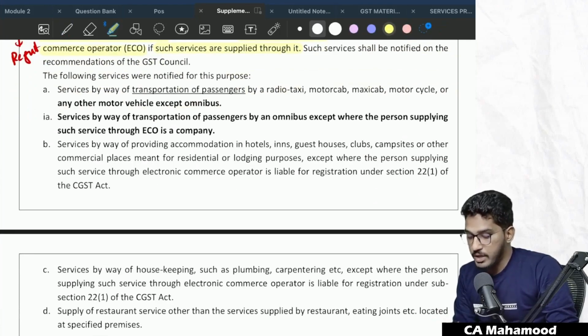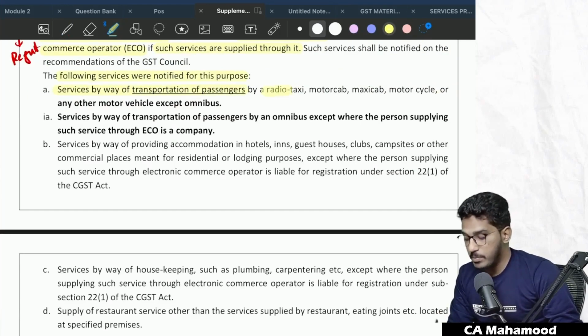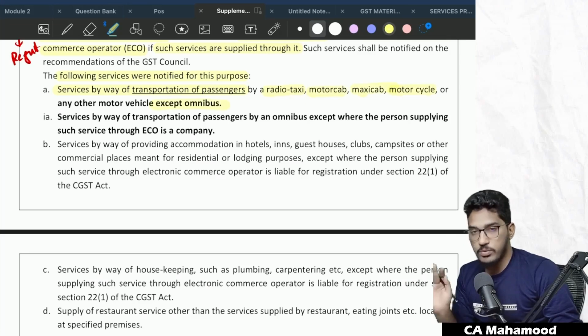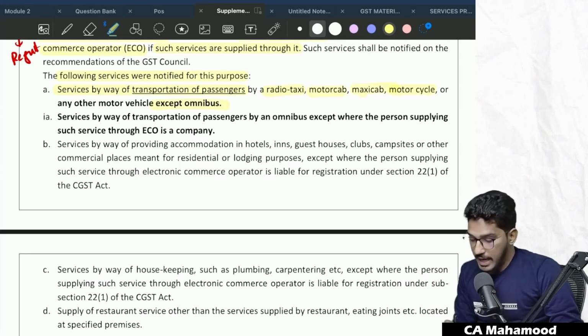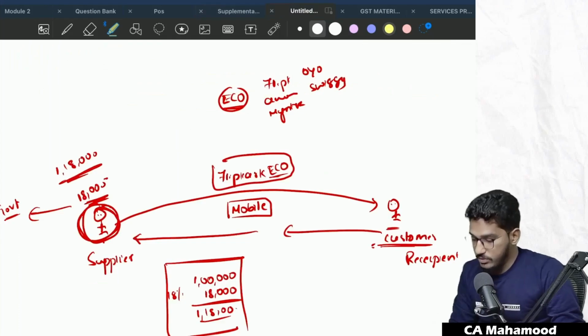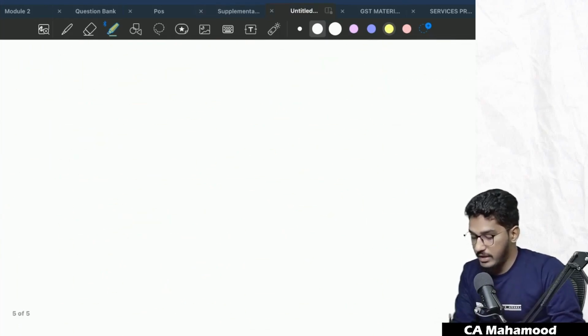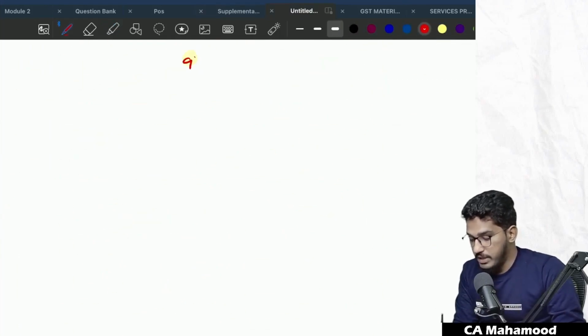The following services were notified for this purpose. Services by way of transportation of passengers by radio taxi, motor cab, maxi cab, motorcycle or any other motor vehicle except omnibus. Let us try to understand those services where the e-commerce operator will have an obligation. We'll make a list.